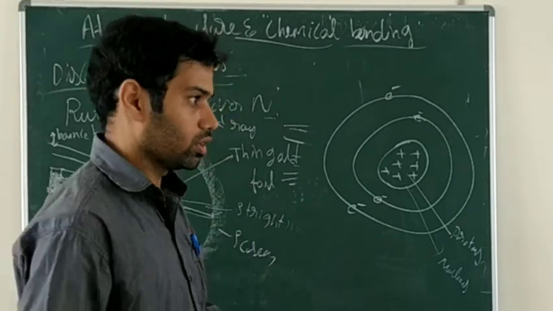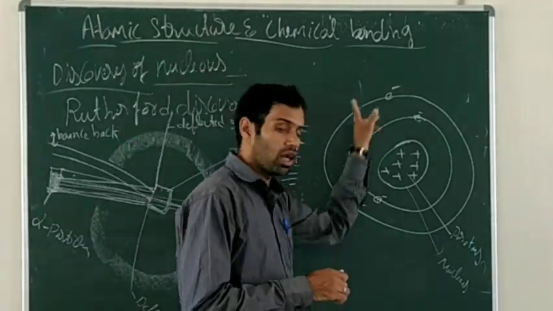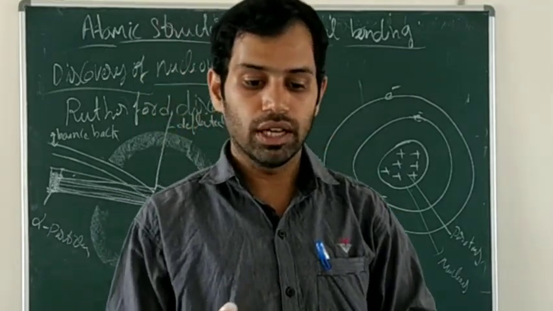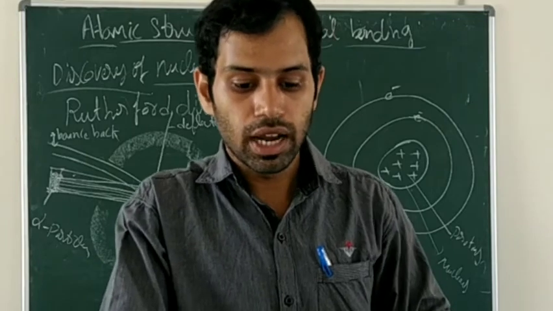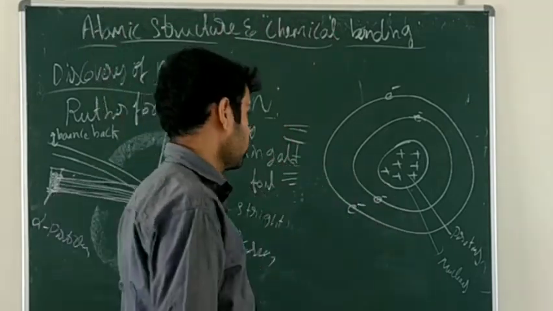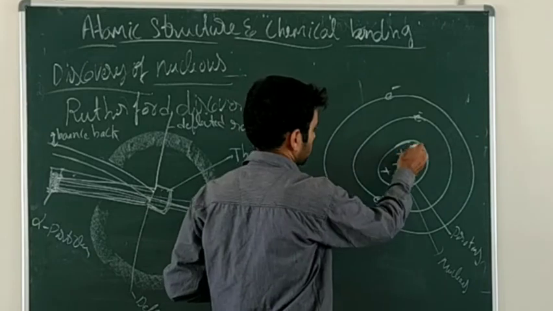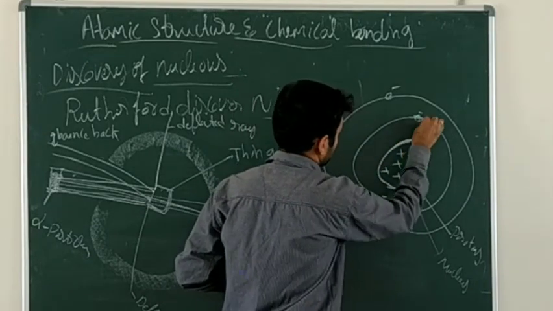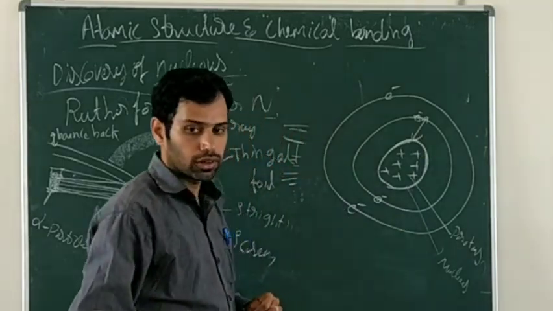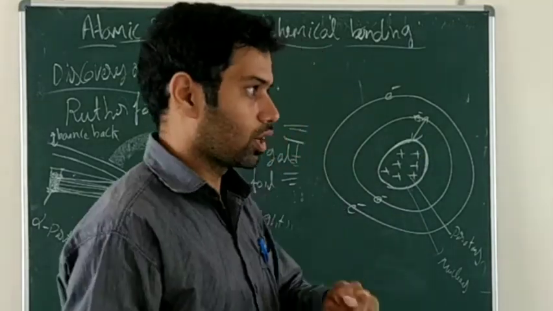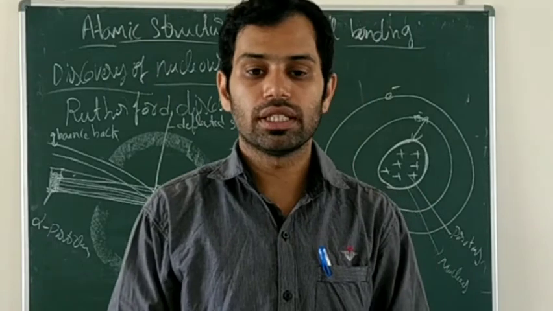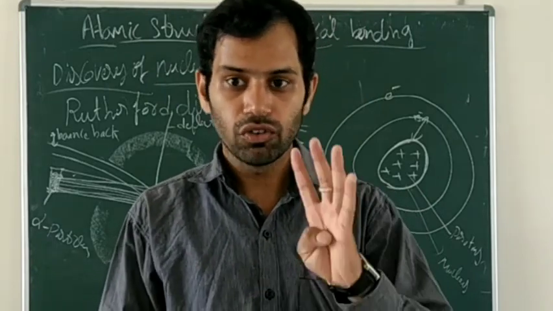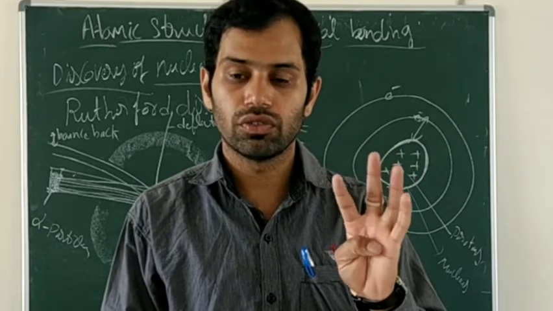According to the Rutherford atomic model, electrons revolve around the nucleus at a large distance from each other and from the nucleus. Look at the distance: here is the nucleus, and from here to here the distance is more. So electrons revolve around the nucleus at a large distance from each other as well as from the nucleus. This is the fourth postulate.